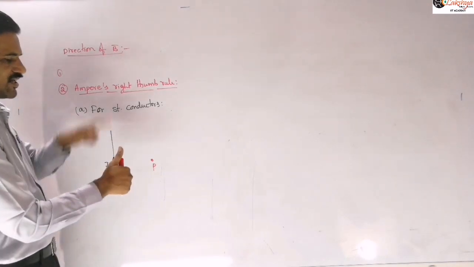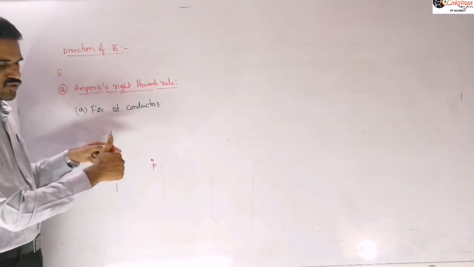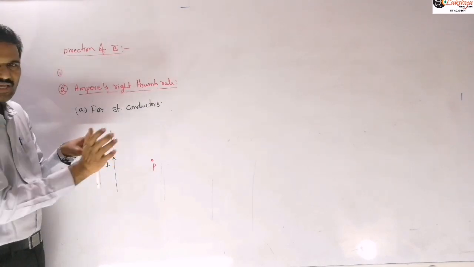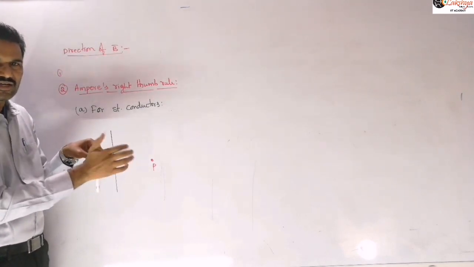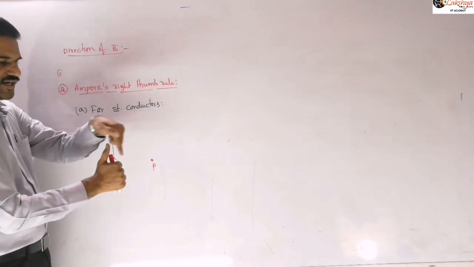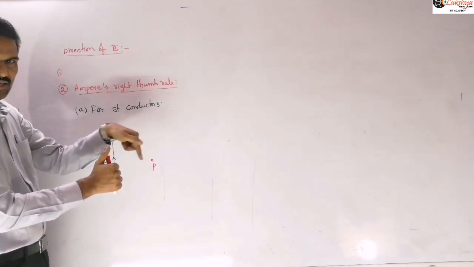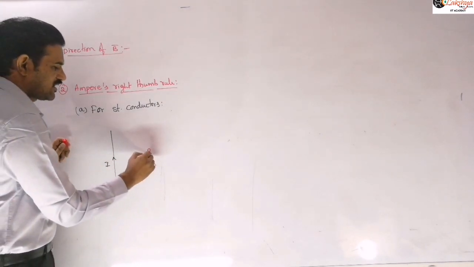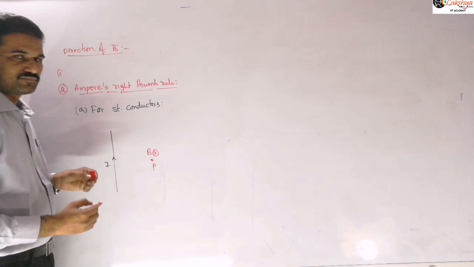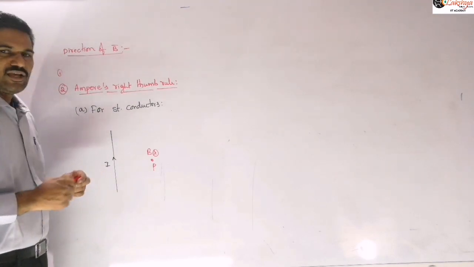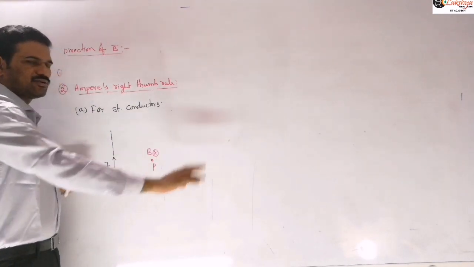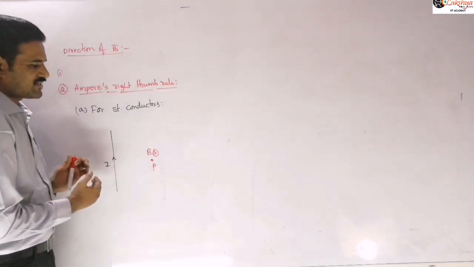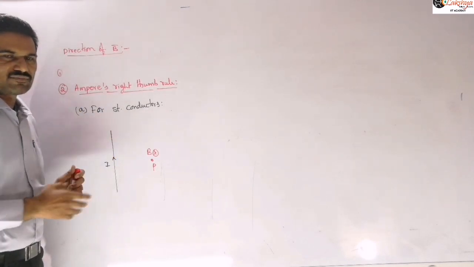As I said, the current is flowing in the upward direction, so the curl of fingers will be like this. On this side the field lines are entering into the plane, or you may assume a circle like this entering into the plane. So from this we can conclude that the magnetic field there is into the plane. At any point on this right side of the conductor, not only at the point P, you will get into the plane if the current is flowing like this.